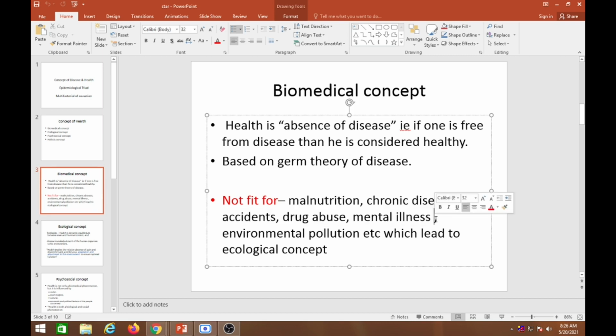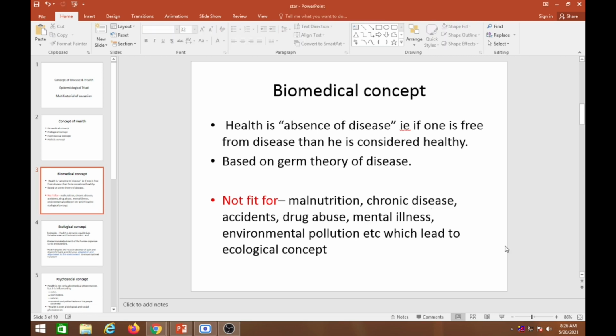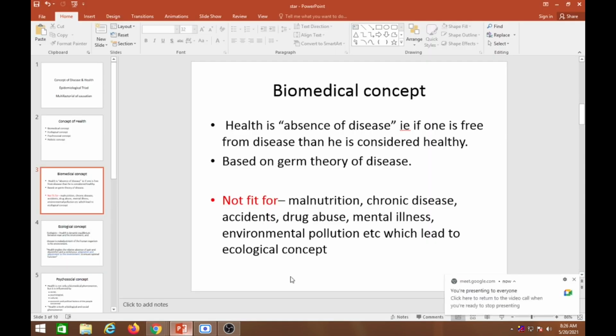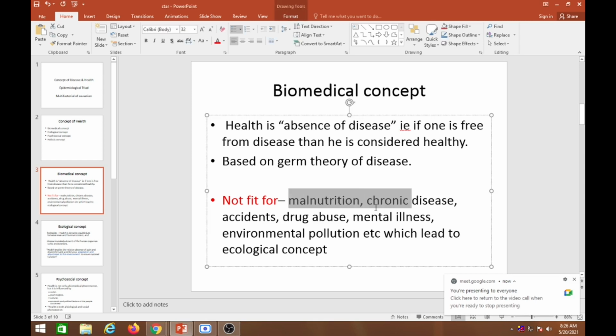Is there any agent causing malnutrition? Or let's say diabetes, is there any organism causing diabetes? Yes or no? So we find that it is not fit for chronic disease, mental illness, environmental pollution. So the biomedical concept has some limitation, mainly for infectious disease only.